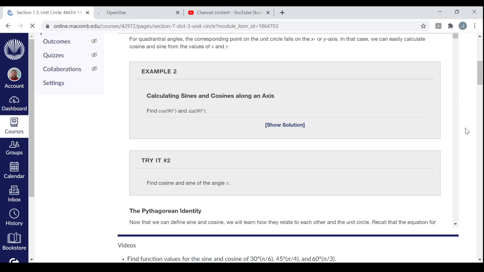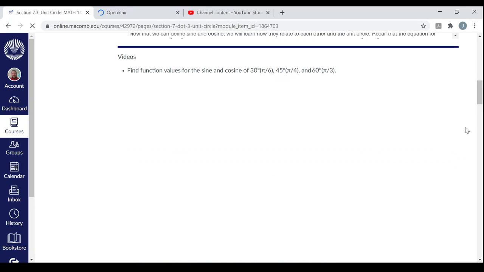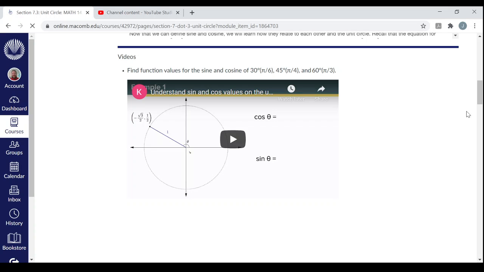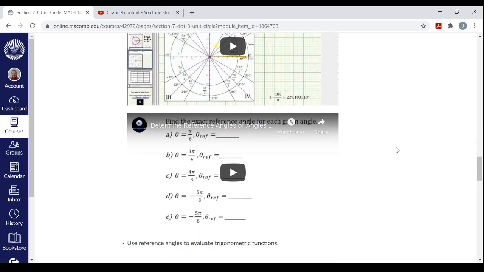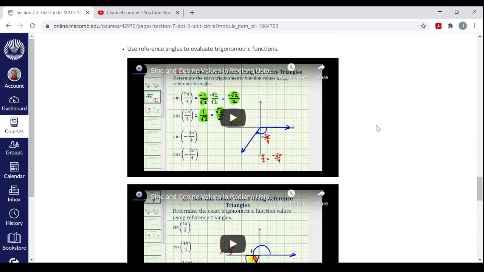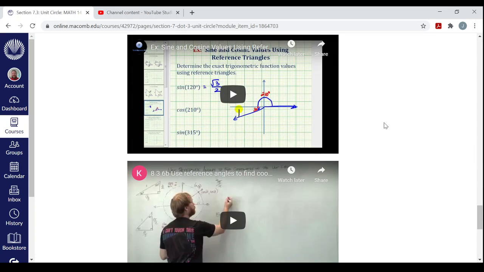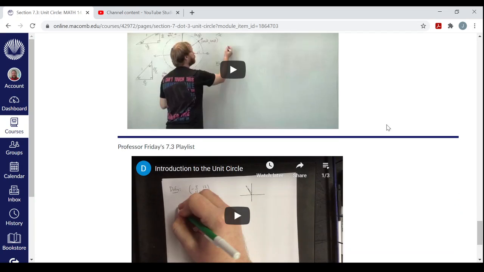Just make sure your cursor's outside that so you can scroll below it, and then you have some videos related to the topics. Let me just get rid of the OpenStax page. You got some videos coming up here that are related to the topics at hand. You got the objectives mentioned and some videos related to that objective. So you can watch these if you wish as well, if you're struggling with the reading or with the homework.